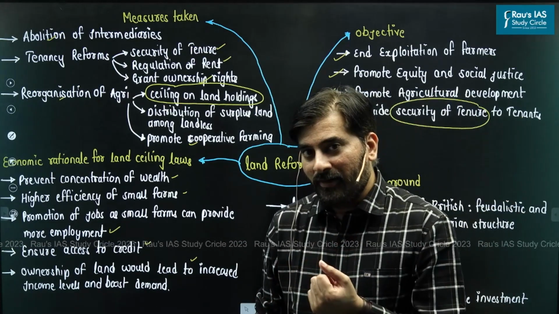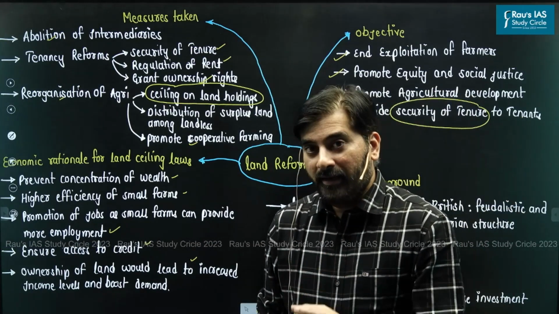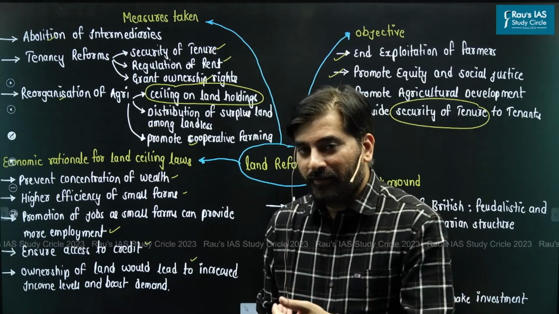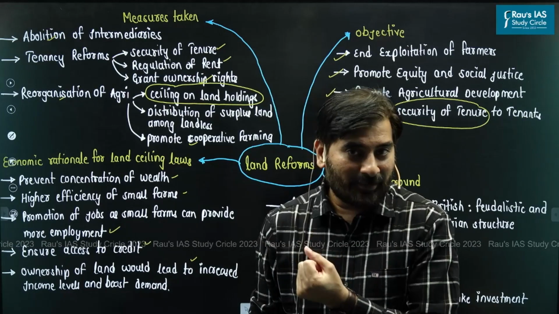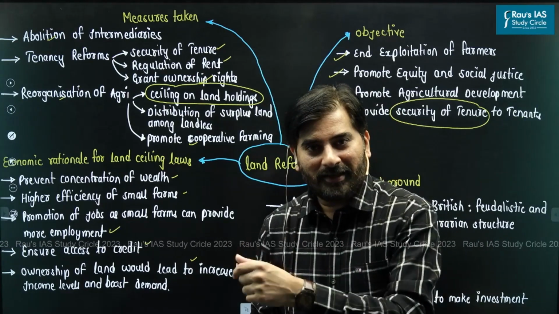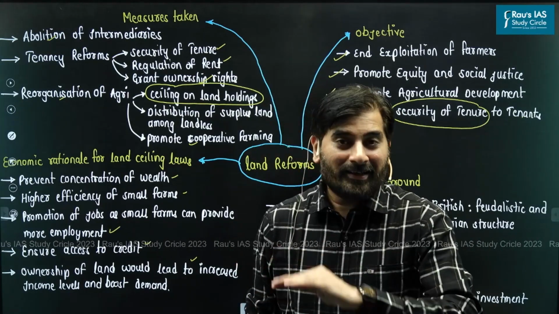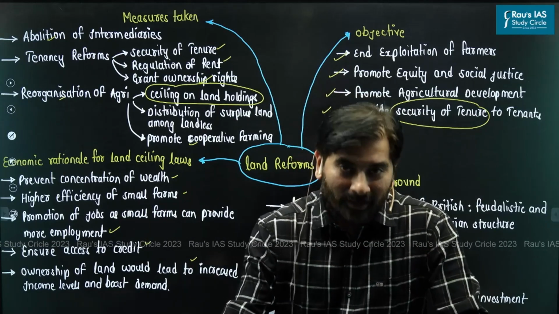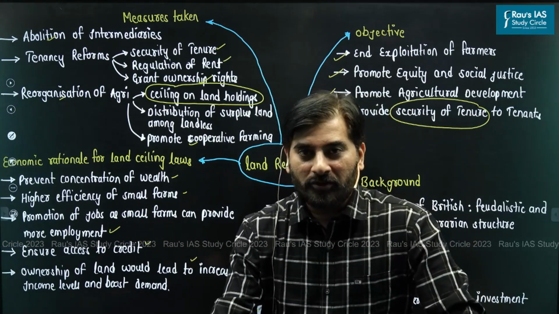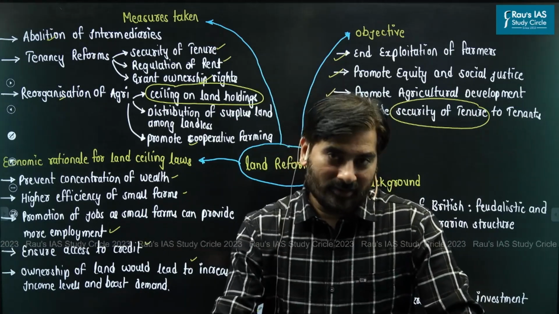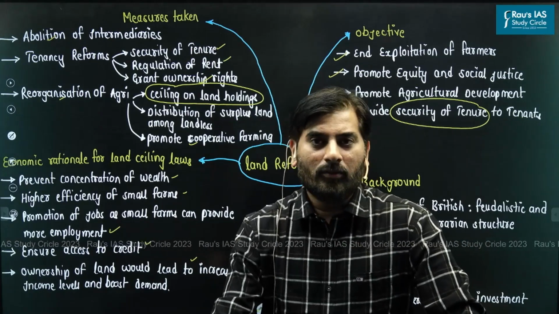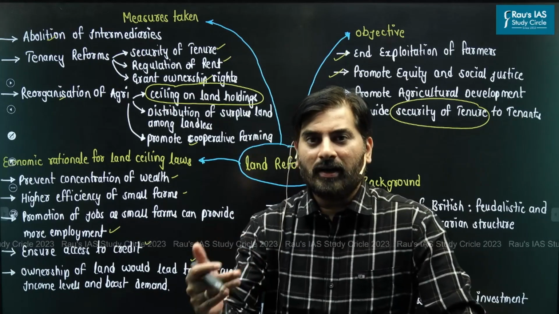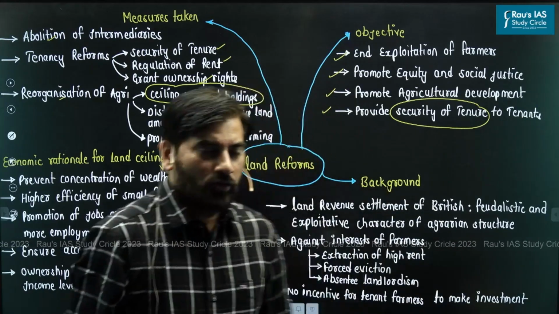As the income levels of the farmers increase, demand for goods and demand for services will increase, and this in turn can spur consumption expenditure. Increase in consumption expenditure will lead to demand driven growth and development. So this is one point which you could have written in this particular answer. So having discussed this, let's see now how you could have structured the answer to the question asked in UPSC Mains.